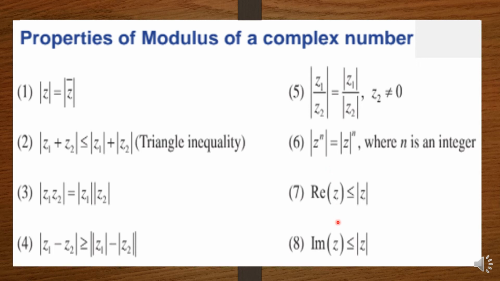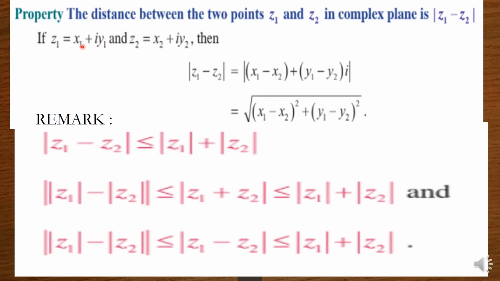That is, power you can take outside modulus, where n is an integer. Real part of z is always less than or equal to modulus of z. Same way, imaginary part is also less than or equal to modulus of z. Property, the distance between the 2 points z1 and z2 in complex plane is modulus of z1 minus z2. So listen, if we have two complex numbers and you want to find the distance between them, this is the formula. Modulus of z1 minus z2, and it is equal to root of x1 minus x2 the whole square plus y1 minus y2 the whole square.